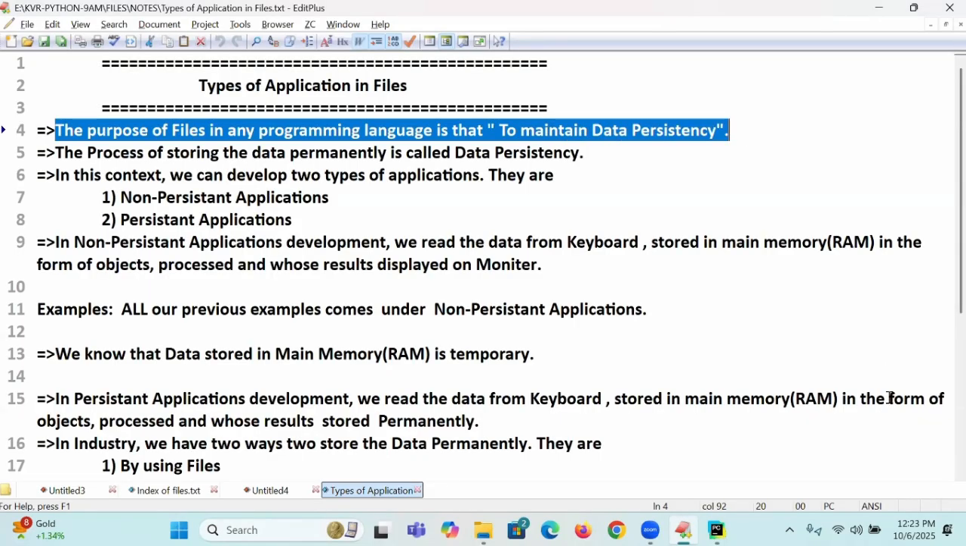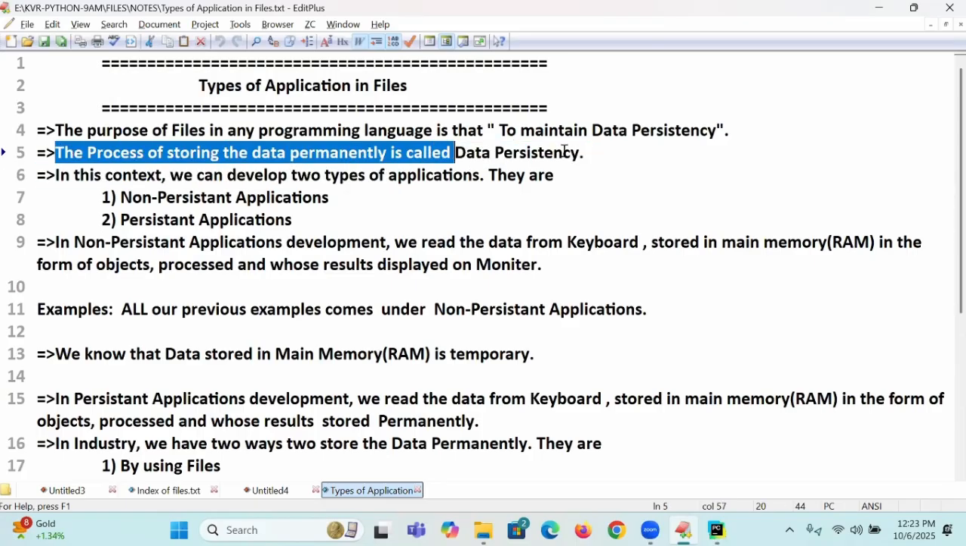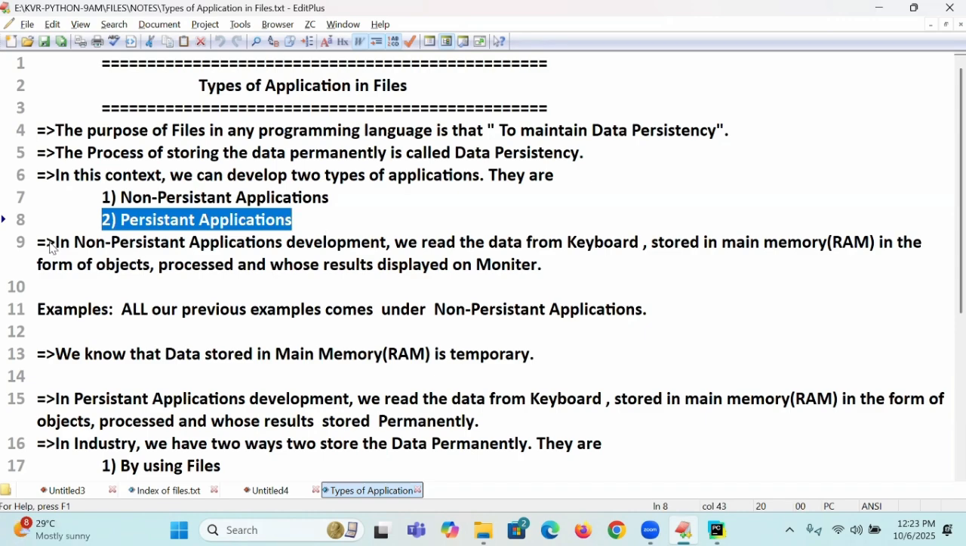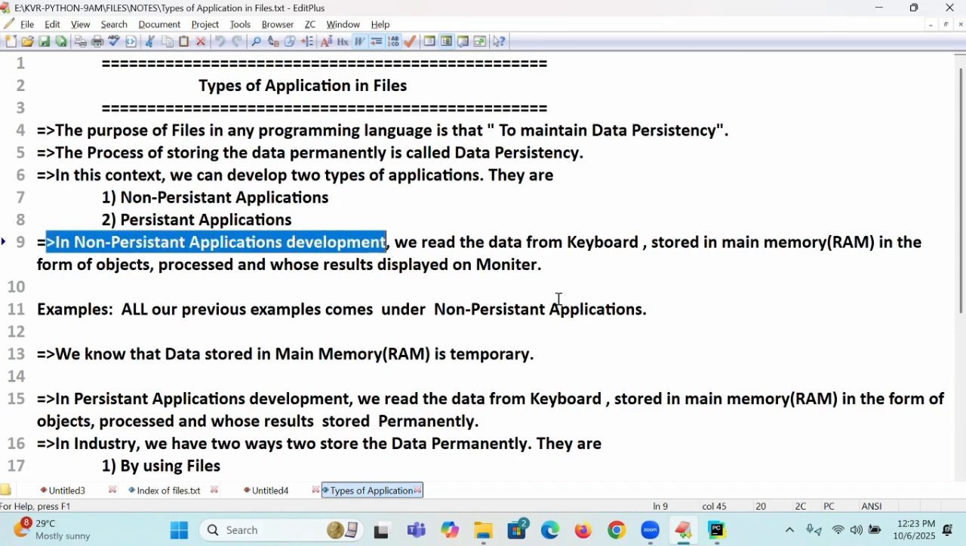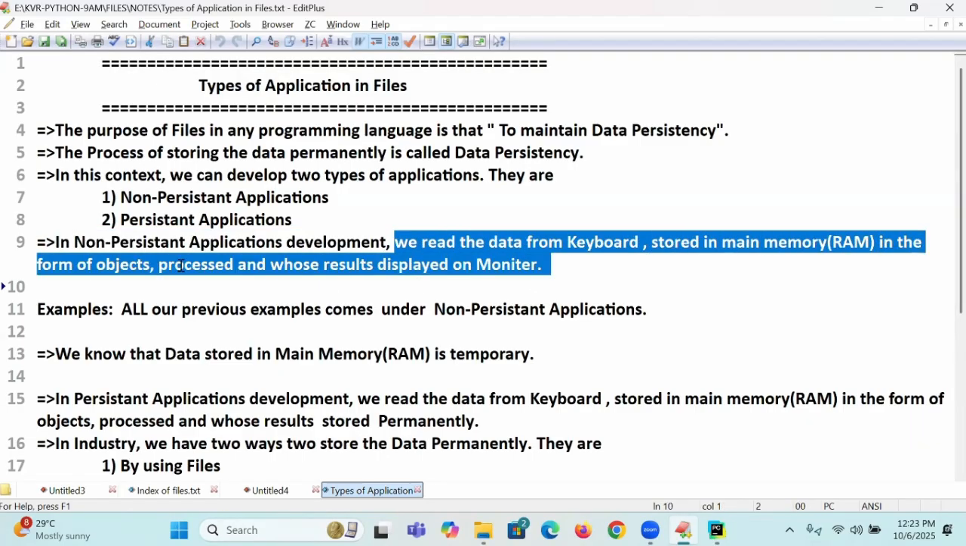Data persistency. What is meant by data persistency? I said the process of storing the data permanently is called data persistency. In this context, we can develop two types of applications: non-persistent applications and persistent applications. In non-persistent application development, we read the data from the keyboard, store it in main memory in the form of objects, process it, and display the result on the monitor. Example is what? Our ATM application.